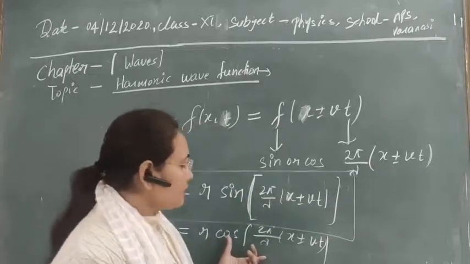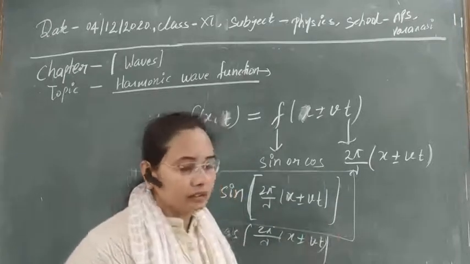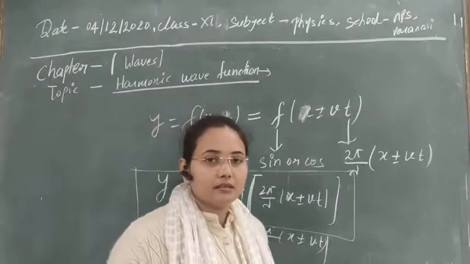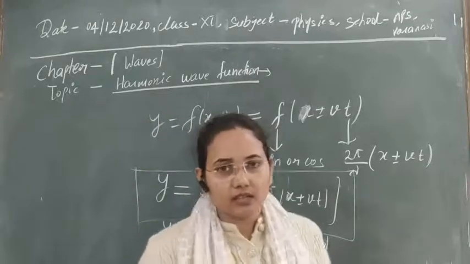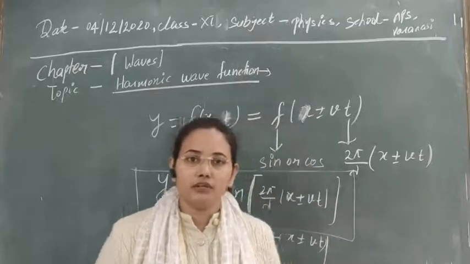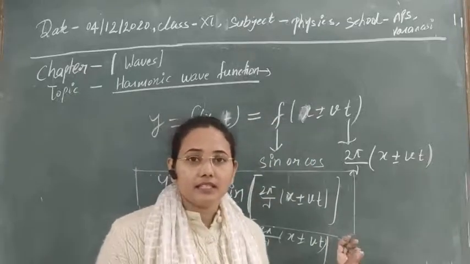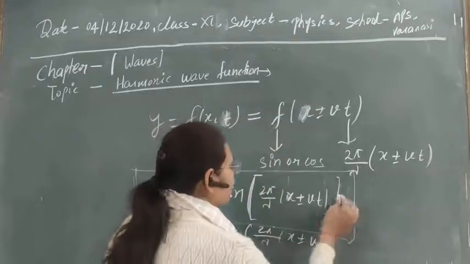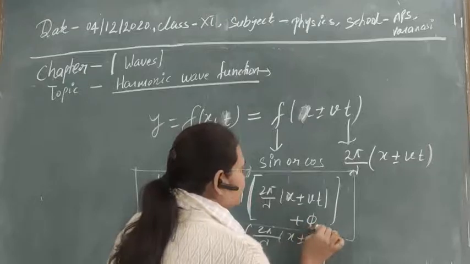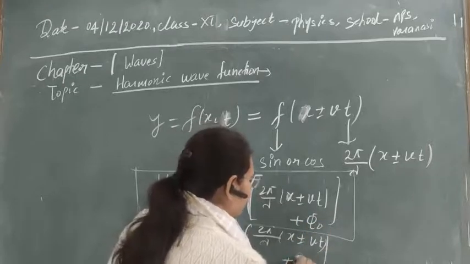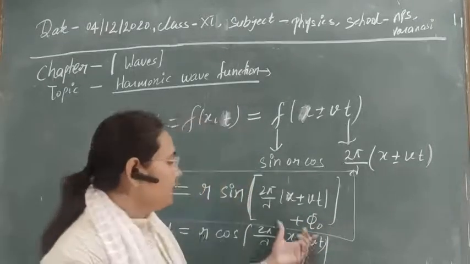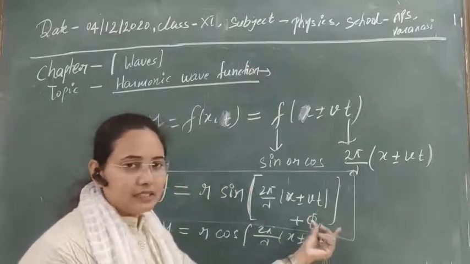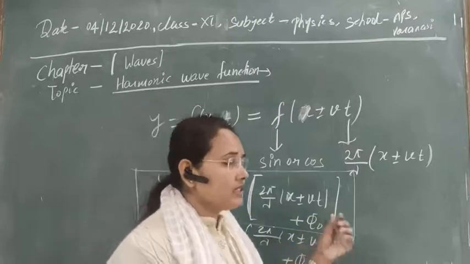So these are the equations. Also suppose that if the wave is moving and there is any phase change taking place, and I have just explained the concept of phase in the previous chapter, then you can add that phase phi, or phi 0, here. If you add this phase, then this phi 0 is known as the initial phase.